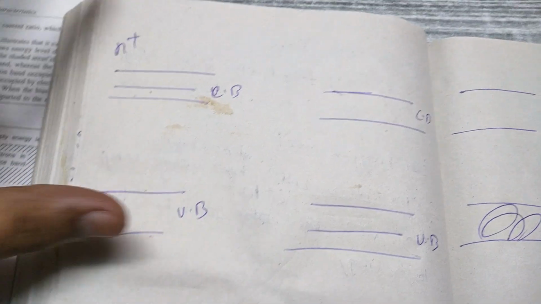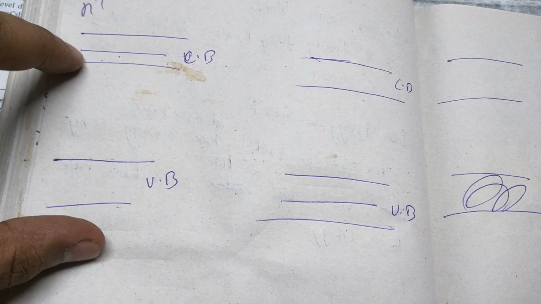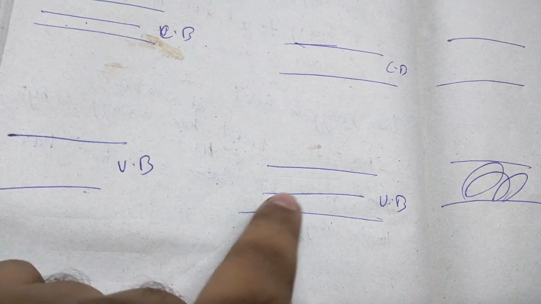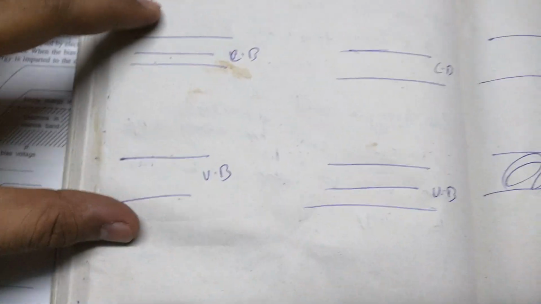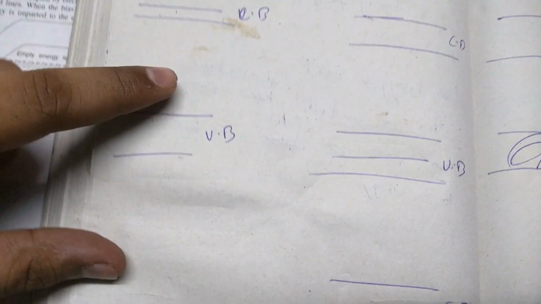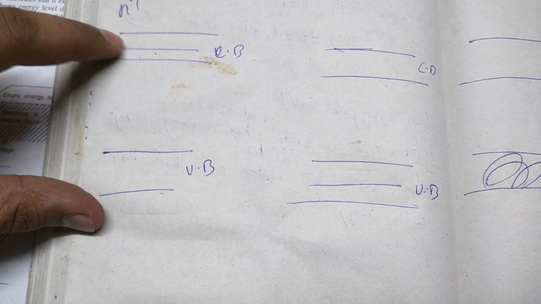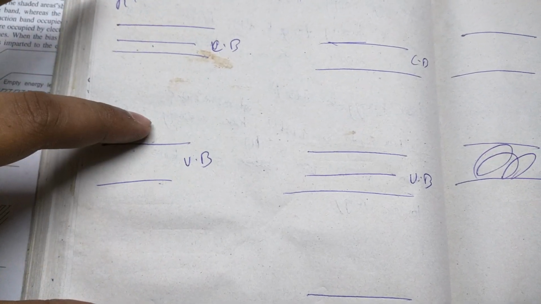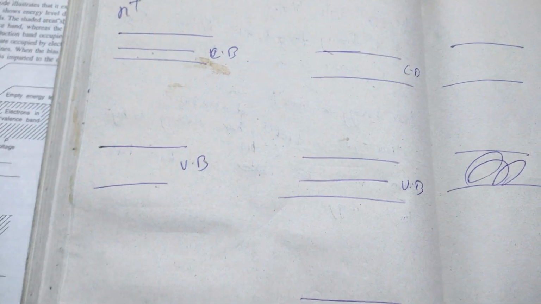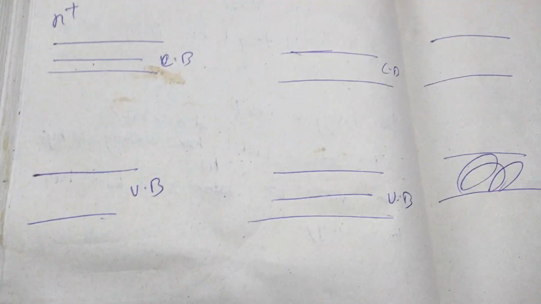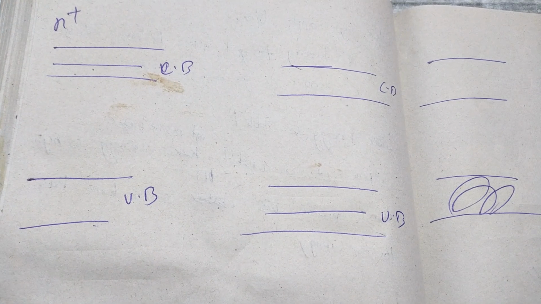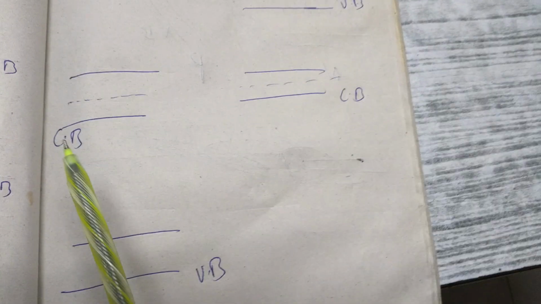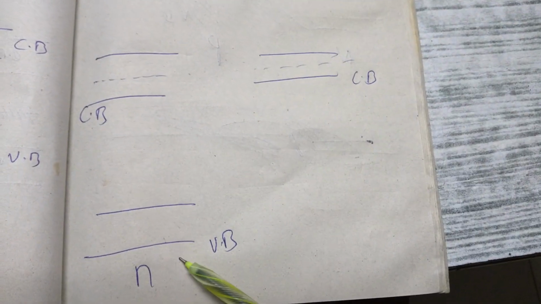What happens when these two are joined? This Fermi level shifts or equalizes with this Fermi level, but the relative positions, the distance from the valence band to the Fermi level, or the conduction band and the Fermi level, nothing changes in this setup. Only this shifts downwards or upwards. Something happens, I'll tell you what happens. After these two are joined with each other, the Fermi levels equalize. We'll see what happens and how it looks after equalization of the Fermi levels. So this is how Fermi level equalization happens. The relative positions are still the same.